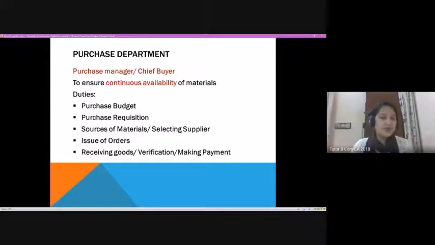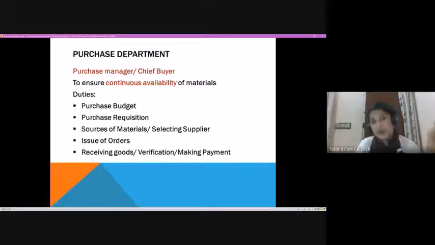Now, the primary duties of a purchase manager would be preparation of a purchase budget. There is something called a bill, or a list of all the materials that are required for producing a particular product, which will be prepared at the beginning itself. It's not something prepared at the time of production. Normally, in a big organization, they will prepare the list of all materials required in connection with the production process. And based on that, under the leadership of the purchase manager, they go with preparation of a purchase budget.